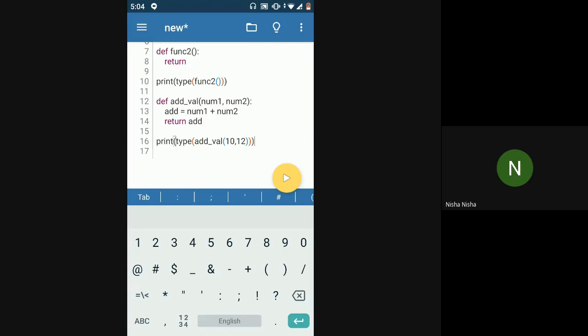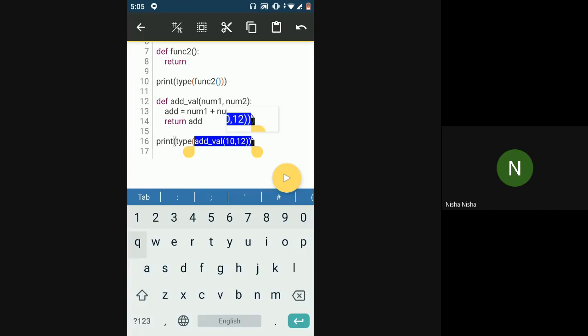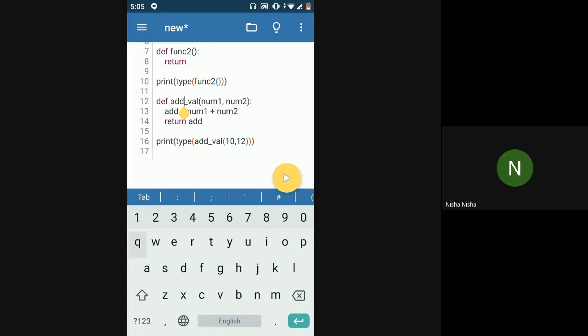In this case, the inner parenthesis will get evaluated first. This is the mathematical rule: if you have multiple parentheses, then the inner one will get evaluated first. So here, it will detect the add val function, and the control will go to the add val function. It will add two numbers, return the addition result, and it will come back to this point itself.